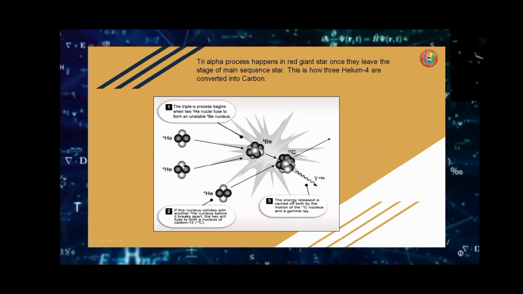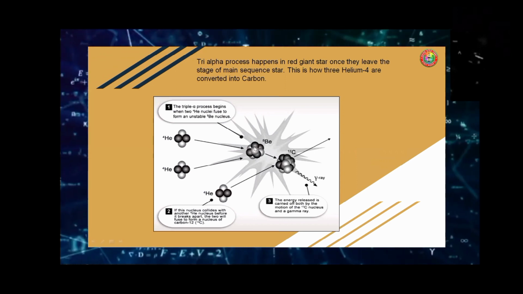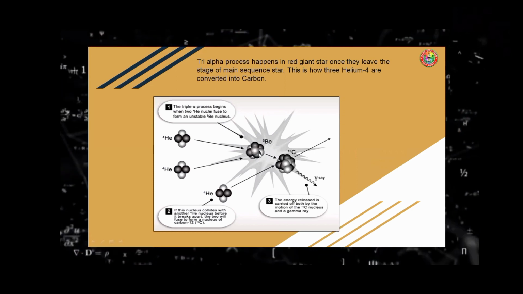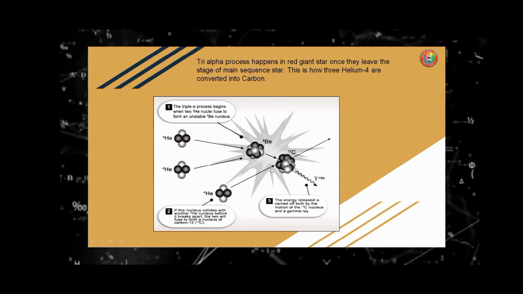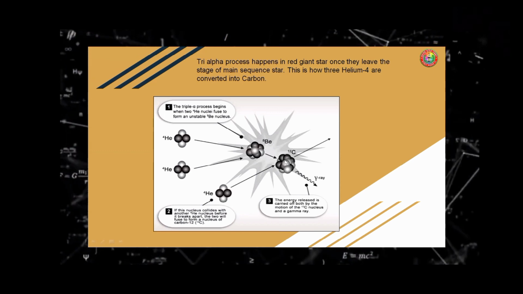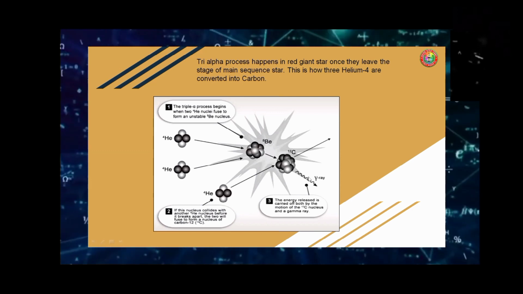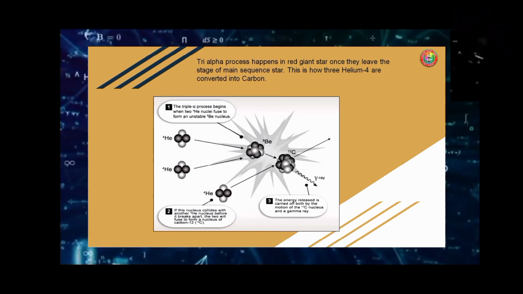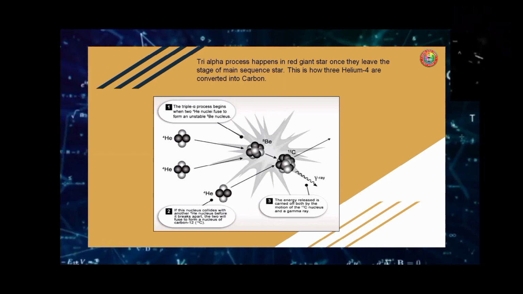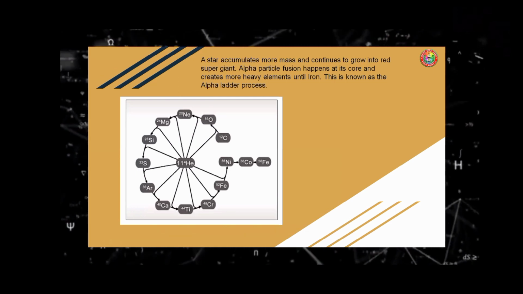If you fuse or collide these two nuclei, it will form beryllium-8. If beryllium-8 collides with helium-4, it will create carbon-12. And of course, we have here the energy release through gamma ray. This is what we call the triple-alpha process. Helium-4 converted into carbon.